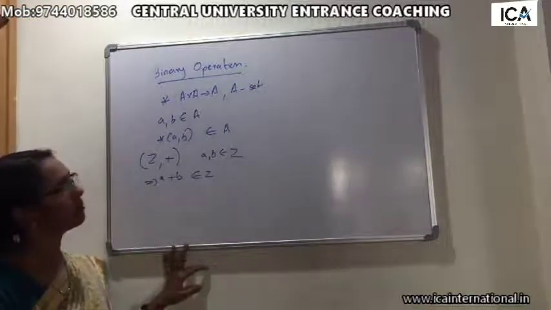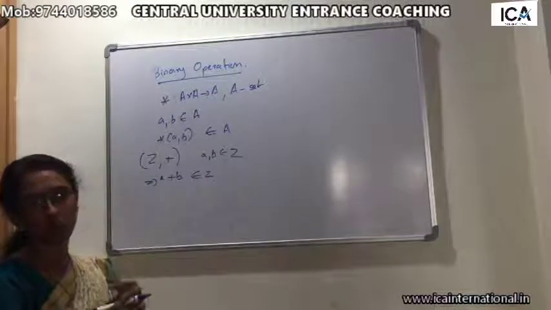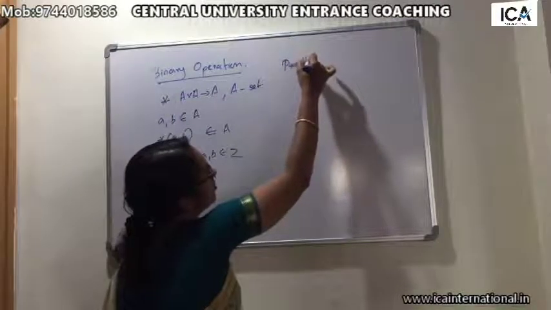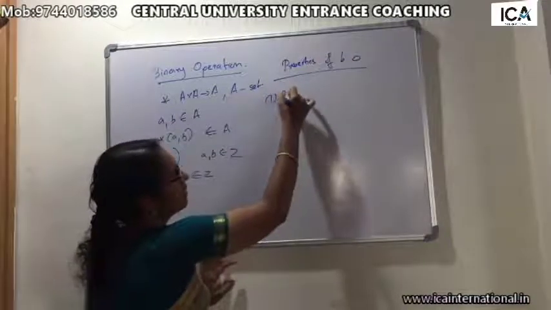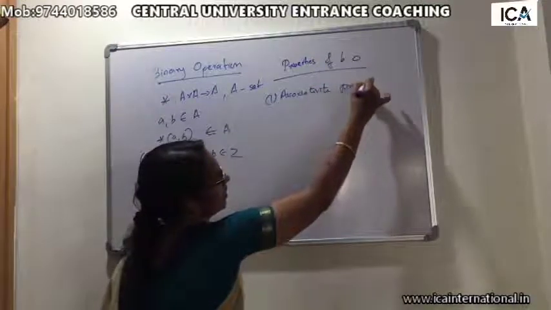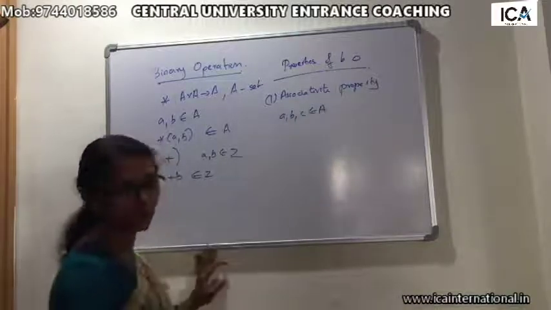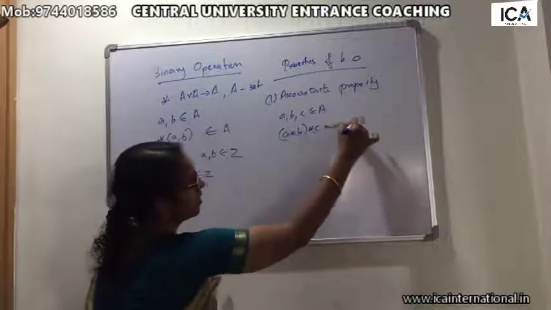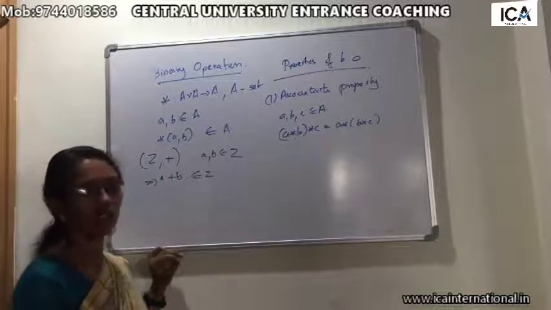Now, based on binary operation we have certain properties. The properties of binary operation: one is the associative property. If we take three elements a, b, c in A, and (a star b) star c equals a star (b star c), then the binary operation star is called associative.